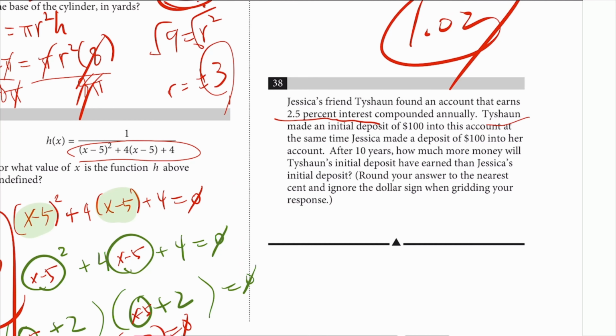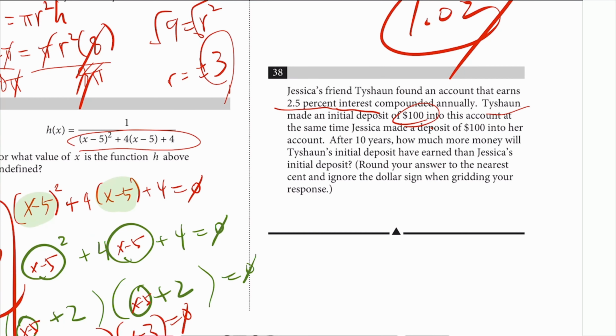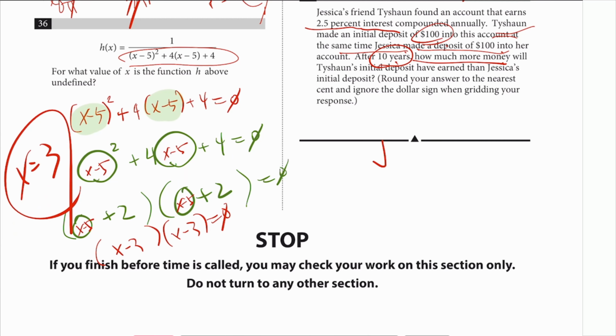So Taishan made an initial deposit of $100, just like what she did, right? At the same time Jessica made that deposit. After 10 years, how much more money? Okay, so let's just do the math then. For Jessica, that would be 100 times 1.02 to the power of 10. You're going to have to punch that into your calculator. I can't do that in my head, so let's do that. 1.02 to the power of 10. And then multiply that by 100.